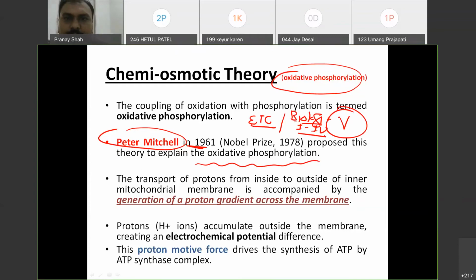Okay. So transport of proton from inside to the outside of the inner mitochondrial membrane is accompanied by the generation of a proton gradient. Okay. So the protons that went from the matrix to the outer intermembranous space in the electron transport chain will form the proton gradient. This proton gradient will create the electrochemical potential that will drive the synthesis of ATP.